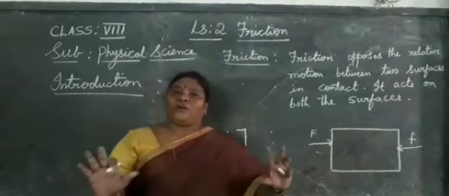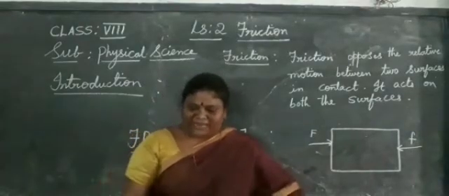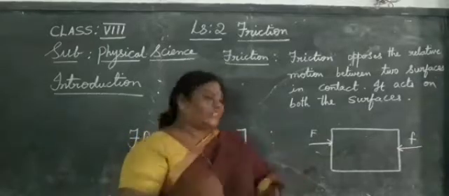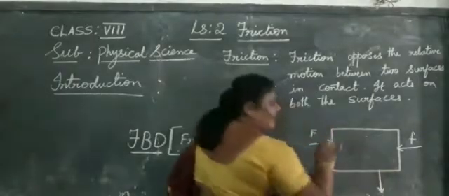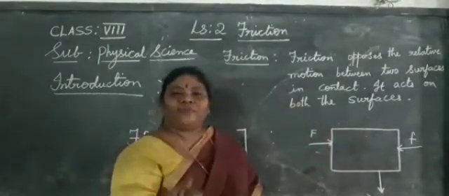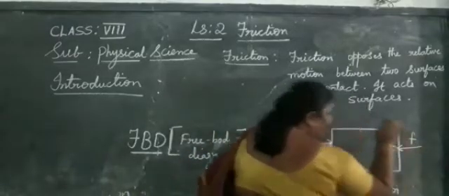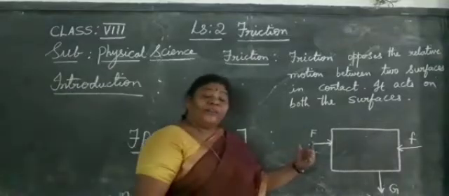Now, for every object, compulsorily, like when I am standing on the ground, what type of force is acting? Gravitational force. This gravitational force I will denote as capital G. So, how many forces do we have till now?